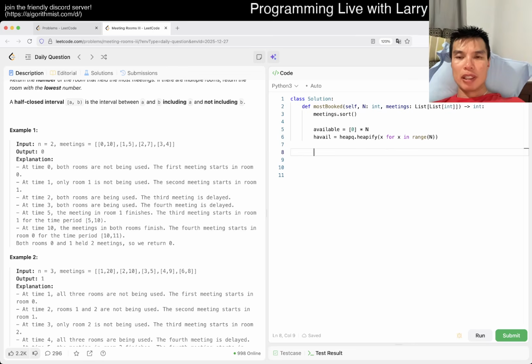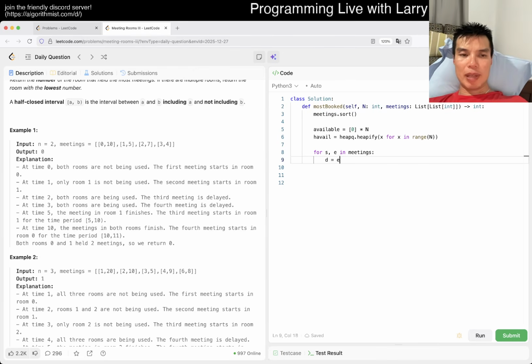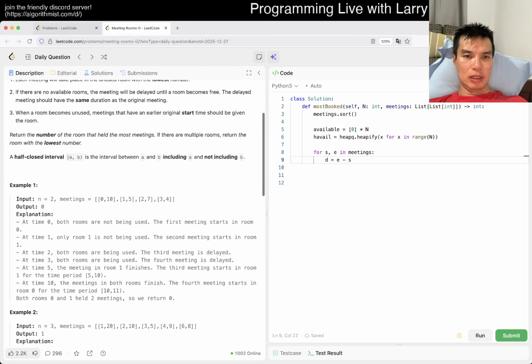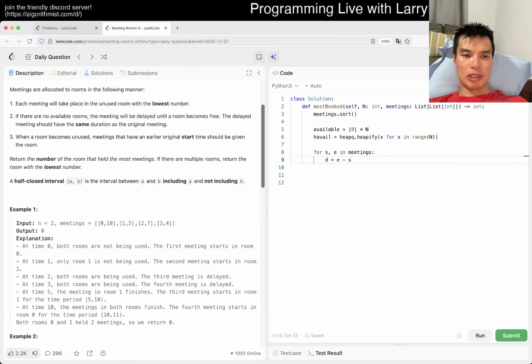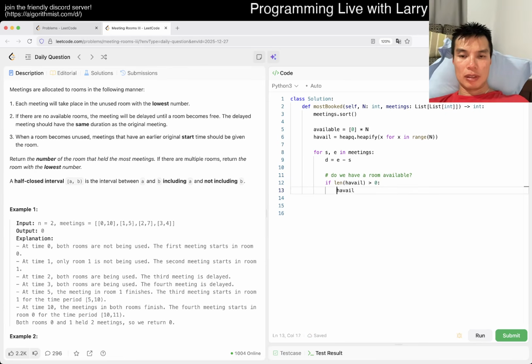Then for start, end in meetings, we'll write duration is equal to end minus start, because this is half-closed. Okay. So now, do we have a room available? If the length of h_available is greater than 0, then we heap pop.